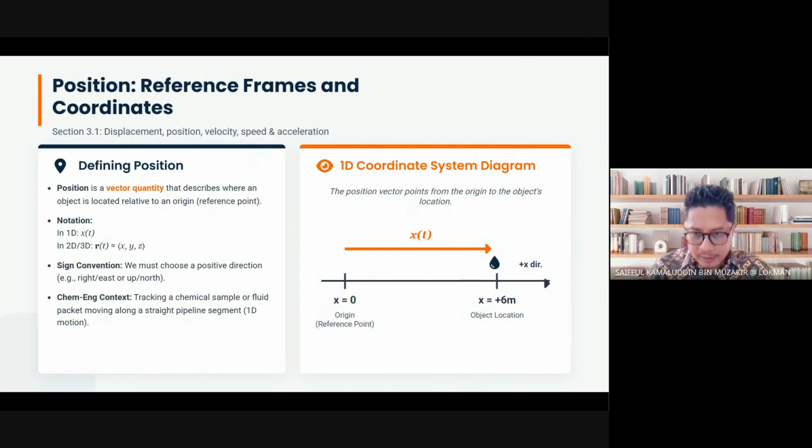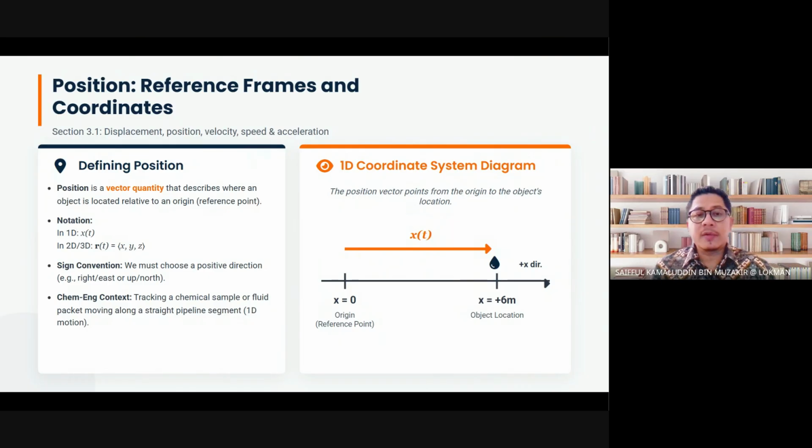The XY plane, we call it. Not XYZ plane. XY plane only. So, first, the definition of position. Position is a vector quantity. Remember, position is a vector quantity, not a scalar quantity. We need to define the magnitude and also the direction. The position: magnitude and direction.